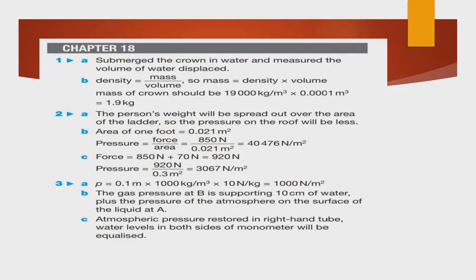Question two. People working on a roof often lay a ladder or wood on the roof. They walk on the ladder rather than the roof itself. Explain why using a ladder helps to prevent damage to the roof. The person's weight will be spread out over the area of the ladder, so the pressure on the roof will be less.